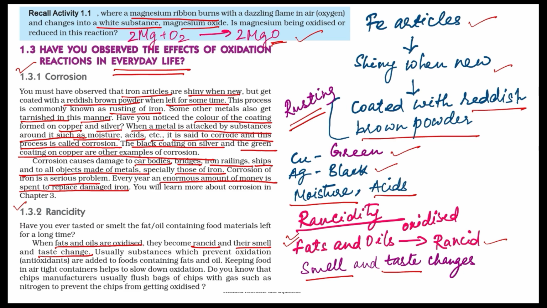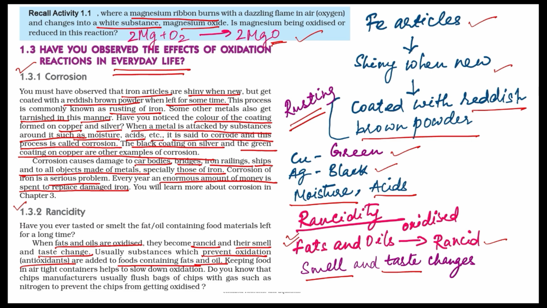Usually substances which prevent oxidation, antioxidants, are added to foods containing fats and oil. So food that contains fats and oils, to this food substances known as antioxidants are added. Why? To prevent oxidation of the fat and oil present in the food, thus preventing the change in the smell and taste of the food.